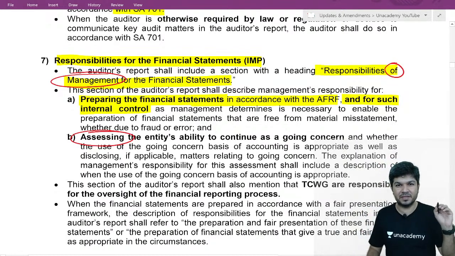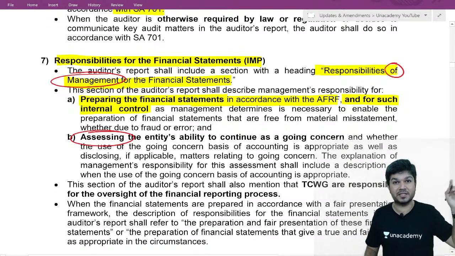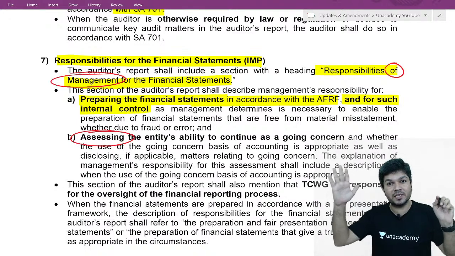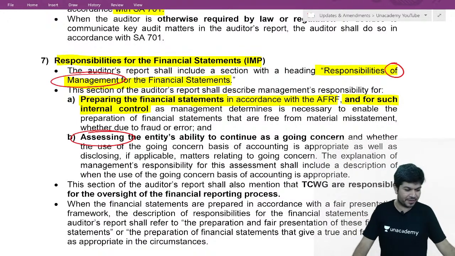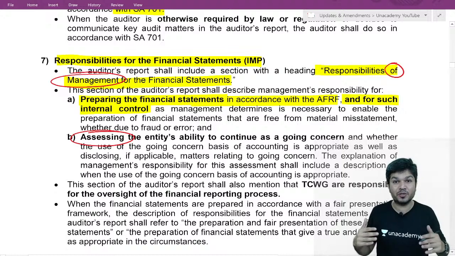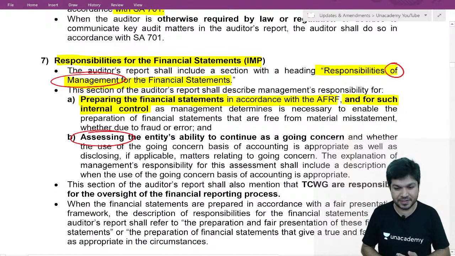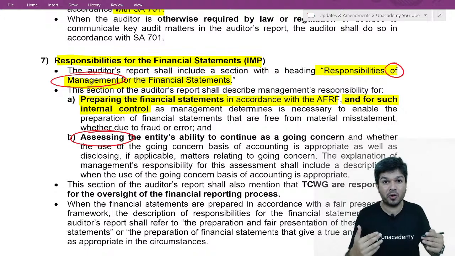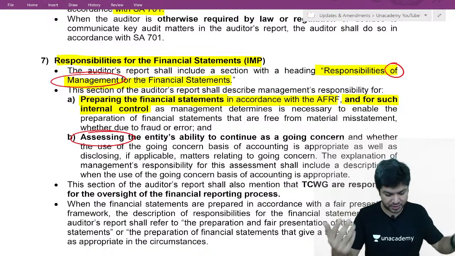Okay, now tell me, who prepares financial statements? Whether financial statements should be as per going concern or not, that is to be decided by management. The management is required to assess, evaluate whether they are going concern or not, and based on that they should follow the going concern basis of accounting.